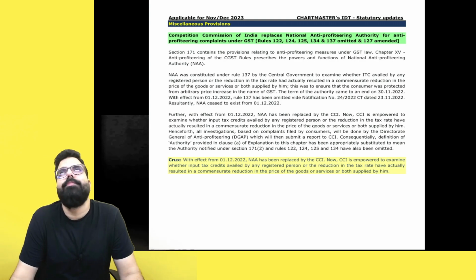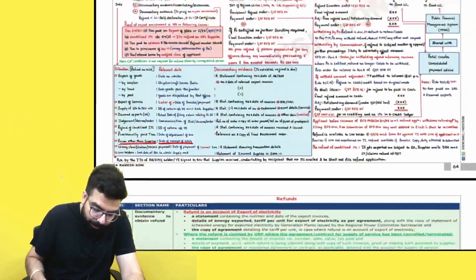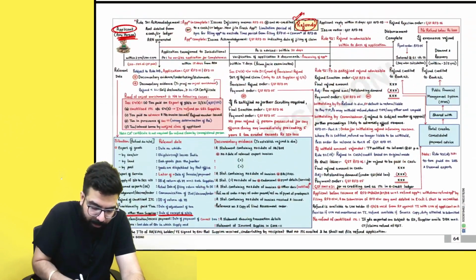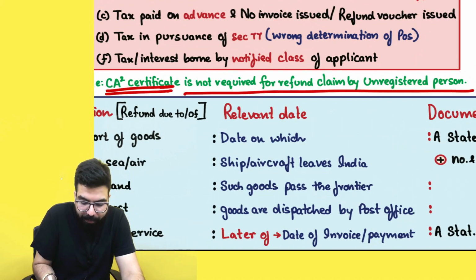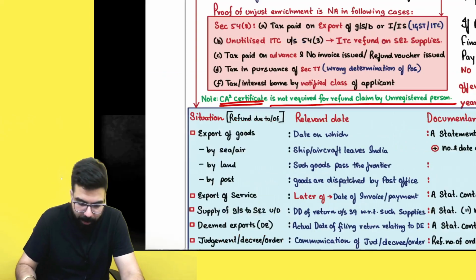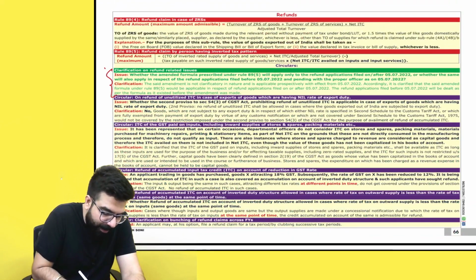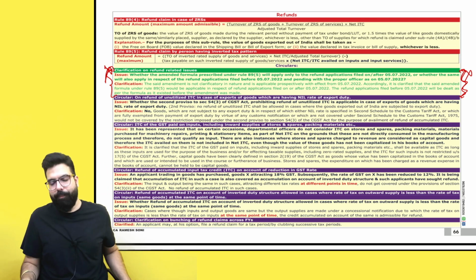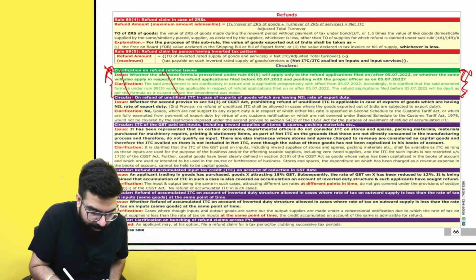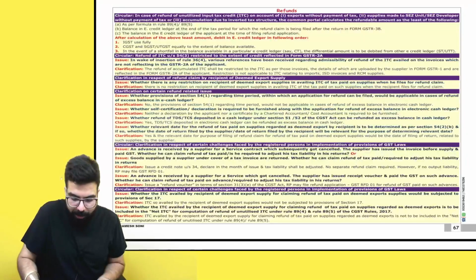You remember in your refund chapter, the first amendment: a CA certificate, chartered accountant or cost accountant certificate, is not required to be filed when a refund claim is filed by an unregistered person. Secondly, what are the documentary evidence? I put it over here. Sir, you have put one more amendment. This amendment is not covered by ICAI in the amendment booklet, so you can delete it. This green color amendment, you can ignore it. If you want, you can ignore this. Okay, sir? Chalo. I have given all the circulars so that you guys can read them.